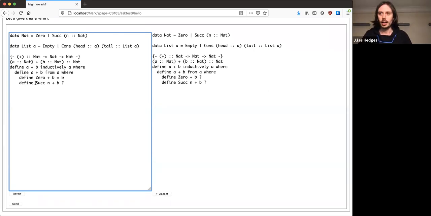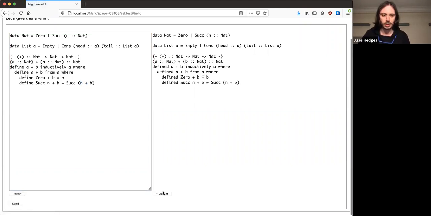Okay, and in this case, let's think about this. Suc n is really meaning n plus 1. So what is n plus 1 plus b? Well, it's the same thing as n plus b plus 1, which is also known as the successor of n plus b. So what I'm going to do is I'm going to write equals suc of n plus b. So here is where I'm using plus inside its own definition, but I'm allowed to do that because n is smaller than a. And this is a complete definition of plus now.